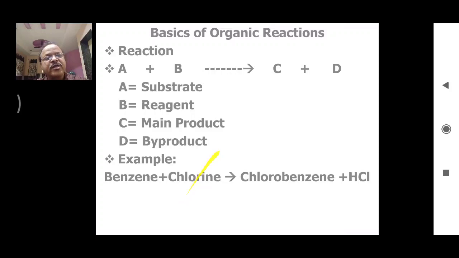Now whatever chemical change we are carrying out with the substrate, that is because of the reagent. So chlorine is the reagent. So in short we can define reagent is the compound which brings about the chemical change or chemical transformation. So in this reaction, benzene is a substrate, chlorine is a reagent, and chlorobenzene is the main product, whereas hydrochloric acid is the side product.